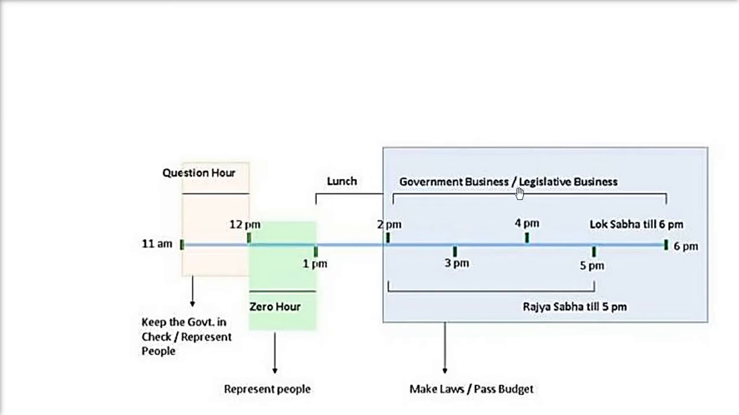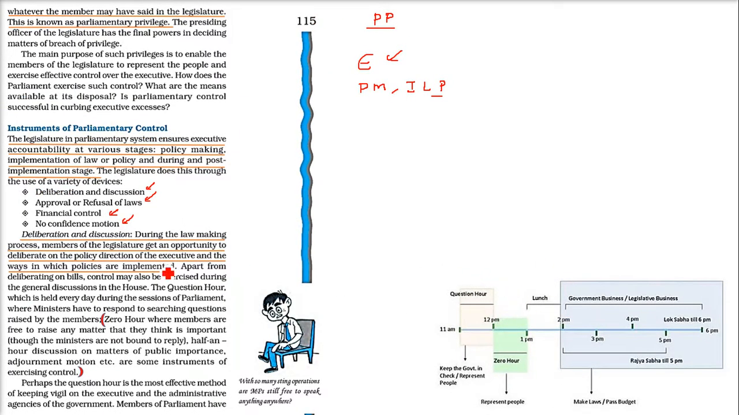Then the lunchtime. After that there are the government business and legislative business. Rajya Sabha goes up to 5, Lok Sabha up till 6. Here we make law and pass the budget. All this involves discussion. So there are deliberation and discussion. During the law making process, members of the legislature get an opportunity to deliberate on the policy direction of the executive and the way in which the policies are implemented. Only putting up the policy is not enough. How this policy is going to be worked out, how it is going to be implemented, how you get the resources, from where, how you are going to get the money, everything is discussed here.